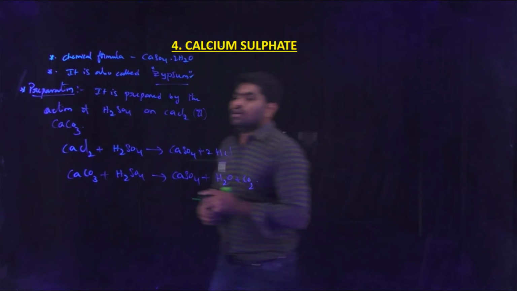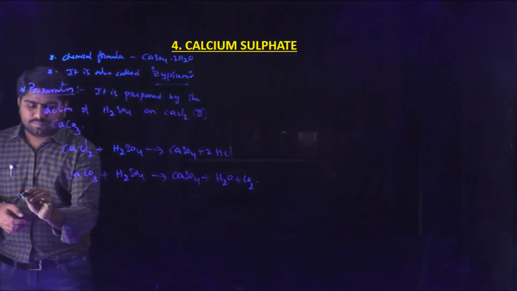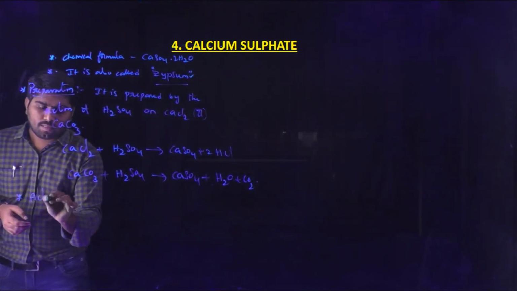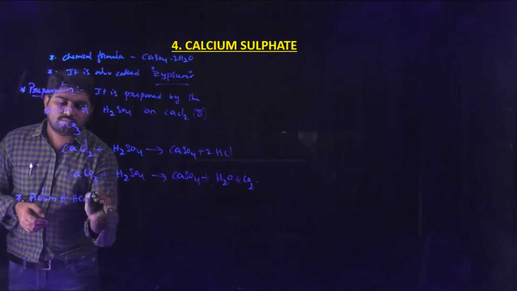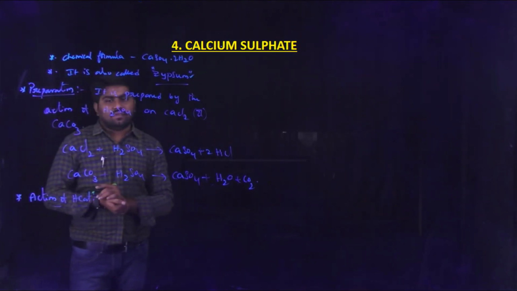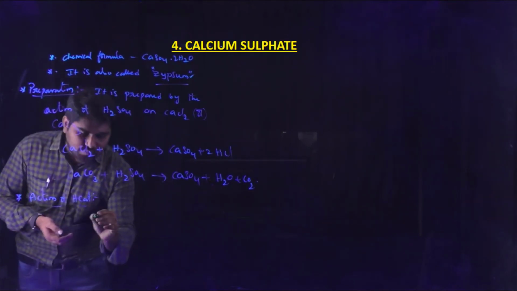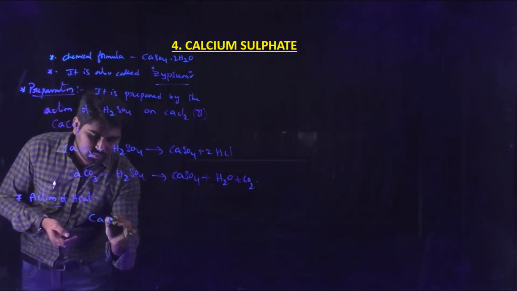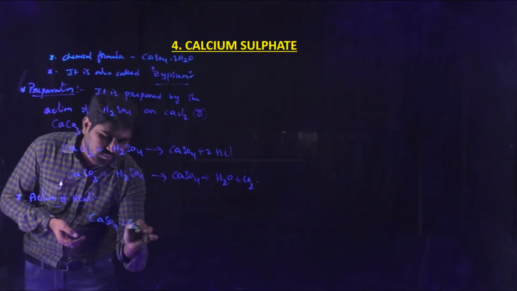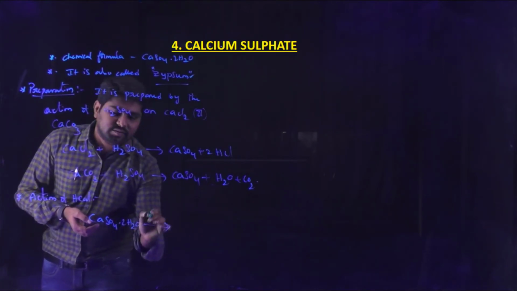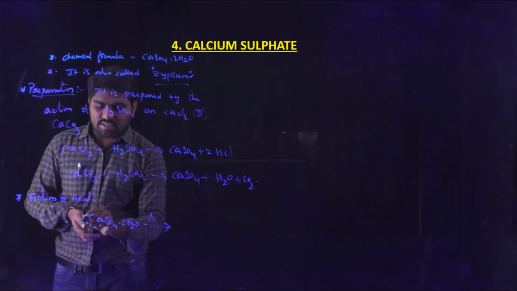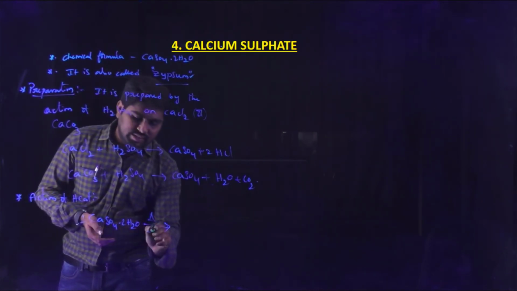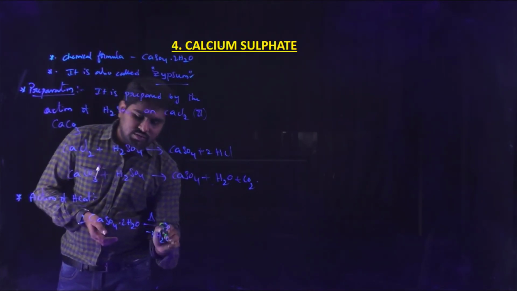Now the properties. Action of heat. When calcium sulfate is heated, suppose 2 molecules of calcium sulfate are heated, then 3 water molecules are removed.